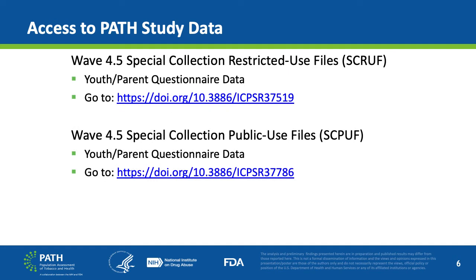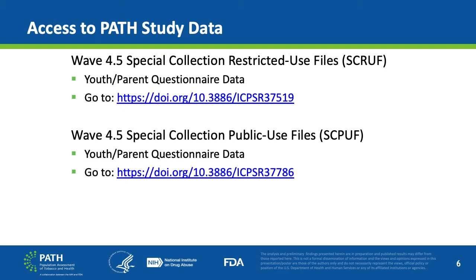Further, NAHDAP has recently made available 3 additional data collections: the Wave 4.5 Special Collection Restricted Use Files and the Wave 4.5 Special Collection Public Use Files. Both of these newer releases contain the Youth Parent Questionnaire data.